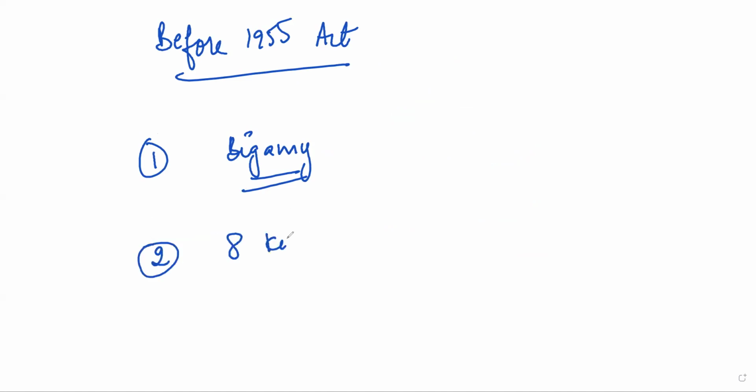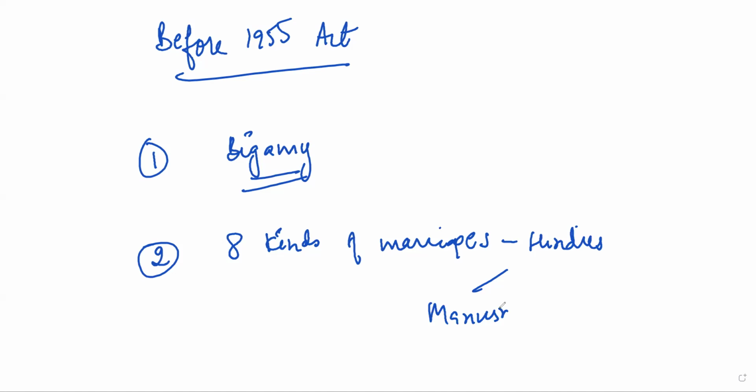Second, there were 8 kinds of marriages. Now, these 8 kinds of marriages in Hindus were given in Manusmriti plus Atharva Veda. Now, let's quickly go around what these 8 kinds of marriages were.